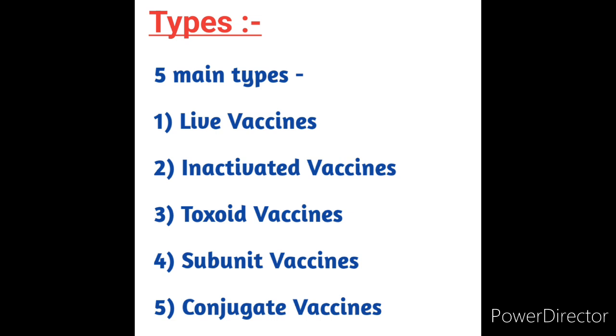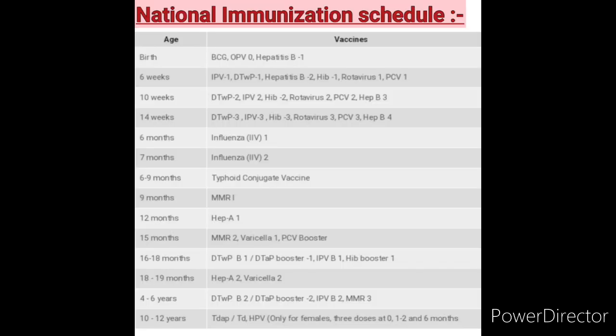We'll see the National Immunization Schedule. We know all about the National Immunization Schedule, the vaccines according to age. Age-wise we will see briefly. At birth, BCG, OPV, and hepatitis B 1. At 6 weeks, OPV 1, DTwP 1, hepatitis B 2, HIB 1, rotavirus 1, and PCV 1.